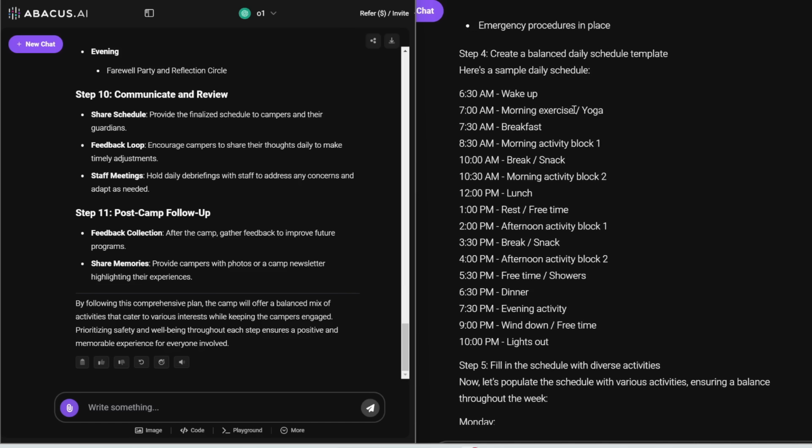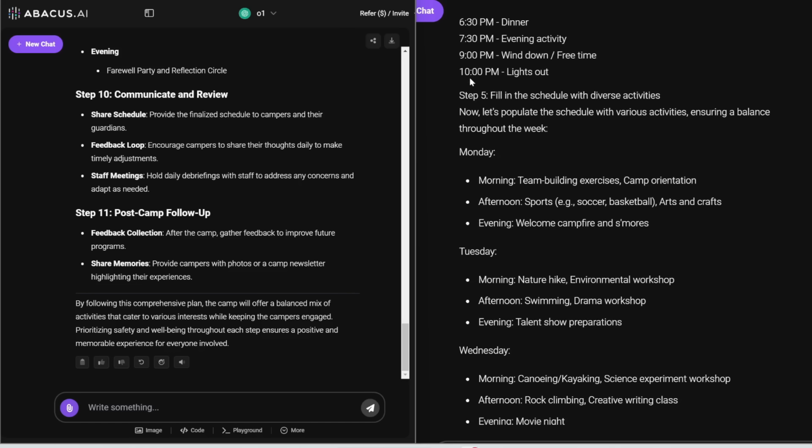Wake up, do morning exercise. But whoa, wait a minute. Wake up at 6:30 a.m.? I can't wake up that early. Are you kidding me? I would really hate this camp if I had to wake up at 6:30 a.m. every day. Anyways, here's the daily schedule.